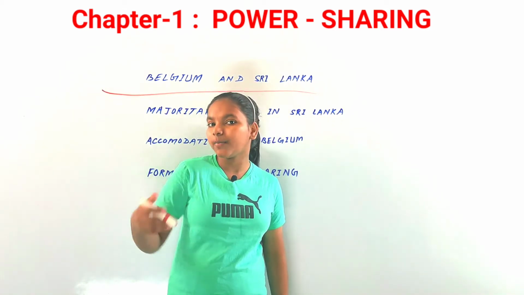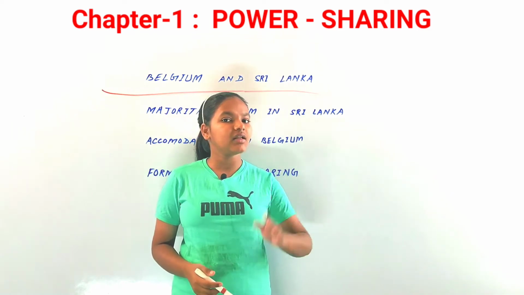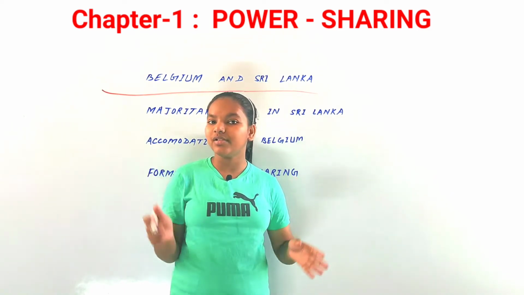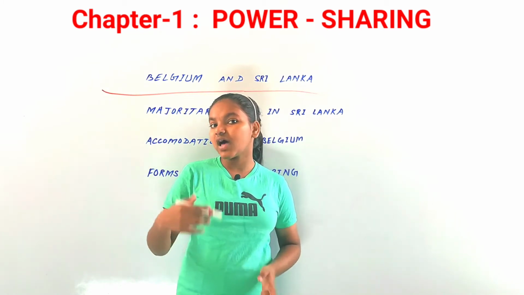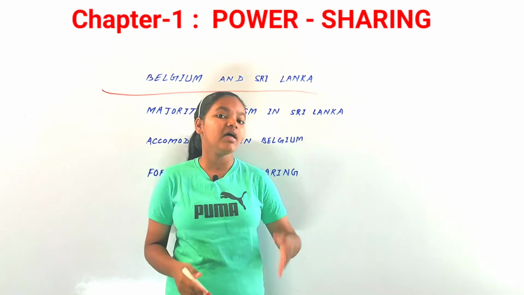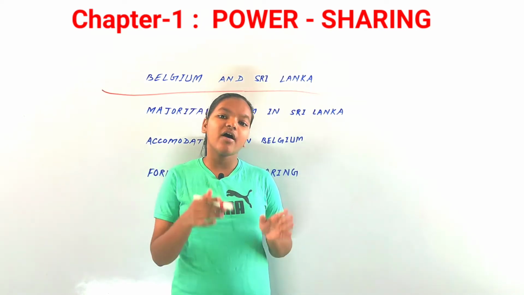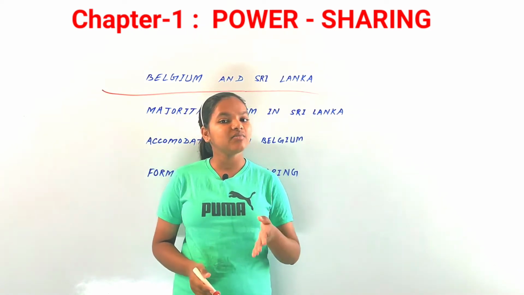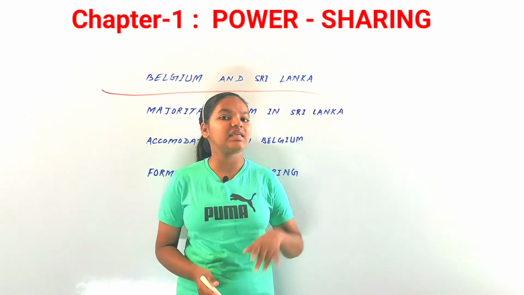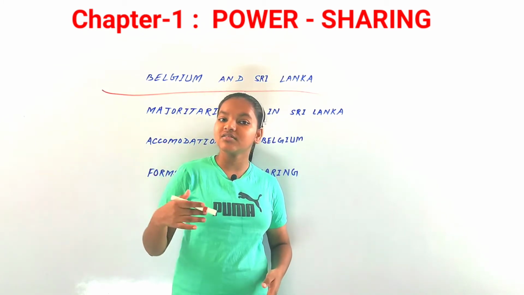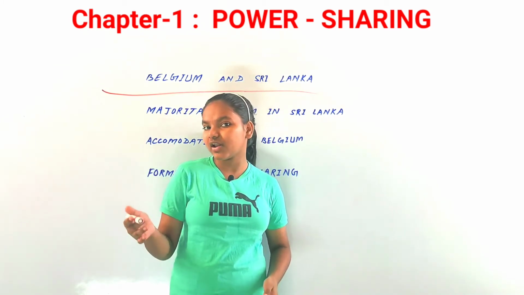Around 74% of the total population are the native Sinhala speakers, and after that there are the Tamil speaking people. Those Tamil speaking people are in minority, and even among the Tamil speakers there are two groups, subdivisions.